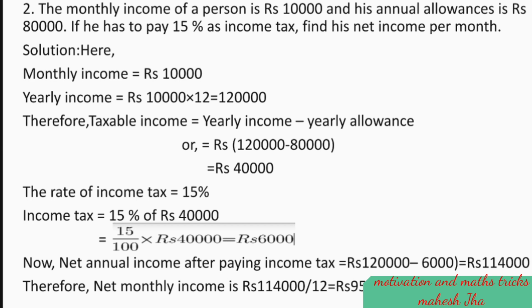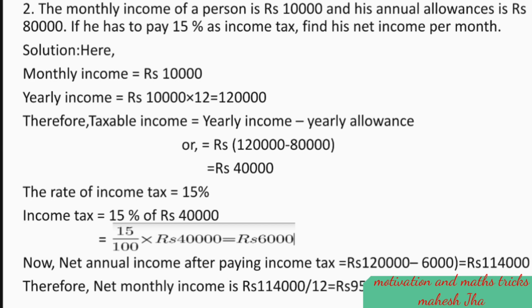The monthly income of a person is rupees 10,000 and his annual allowances is rupees 80,000. If he has to pay 15% as income tax, find his net income per month. Solution. Monthly income equals 10,000. The annual income, that is yearly income, equals 10,000 times 12 equals 1,20,000. Therefore, taxable income equals yearly income minus yearly allowances. That means 1,20,000 minus 80,000 equals 40,000.